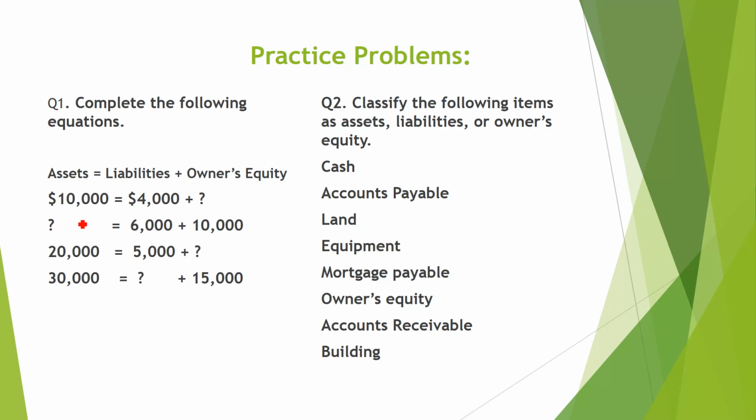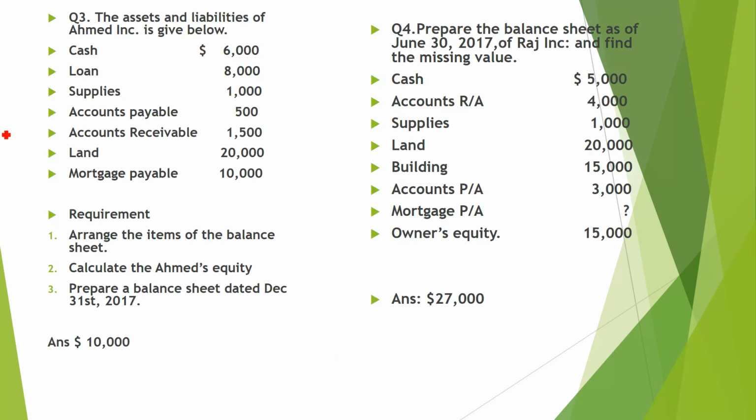In the second, assets are missing. Here owner's equity is missing. So if one is missing, you can find out by adding or by subtracting the other, right? So you have to do this. Then move on, question number 2. Classify the following items as an asset, liability or owner's equity. These are the items and you have to write down what is what. Cash is an asset, accounts payable is a liability. You have to figure it out. This is the practice problem.